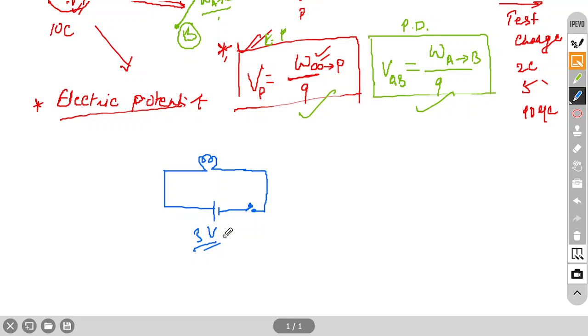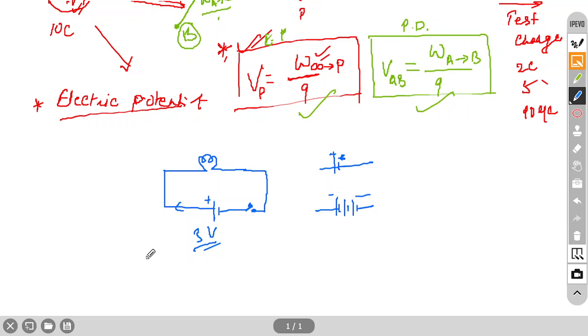Some sources of potential difference may have variable potential also. There is a difference between cell and battery. A cell is only one cell like this, positive and negative. In case of battery, if you combine so many cells, it will be called a battery. This battery will also create a potential difference. A potential difference means current will flow through it, which we will discuss in the next topic.